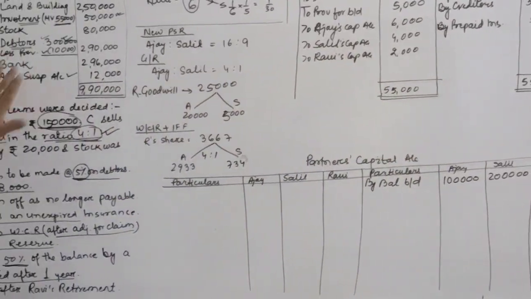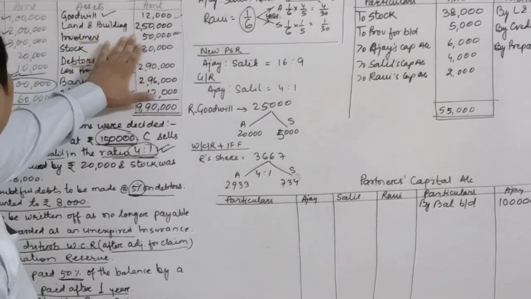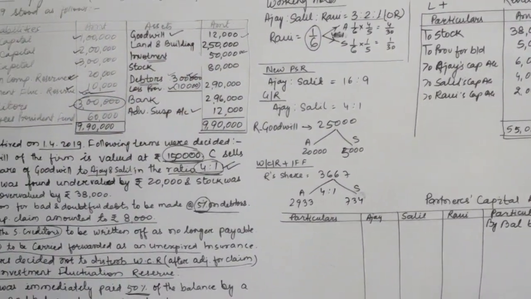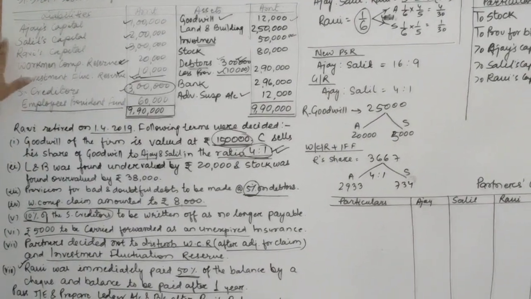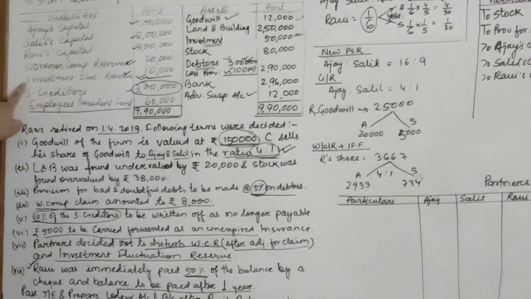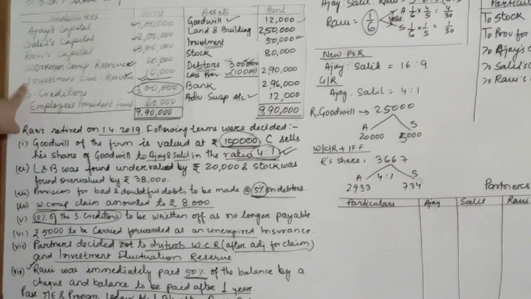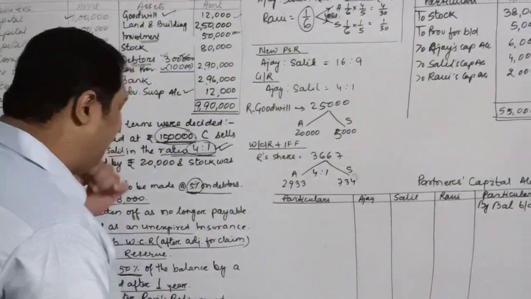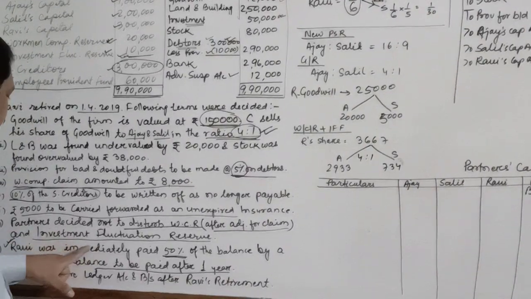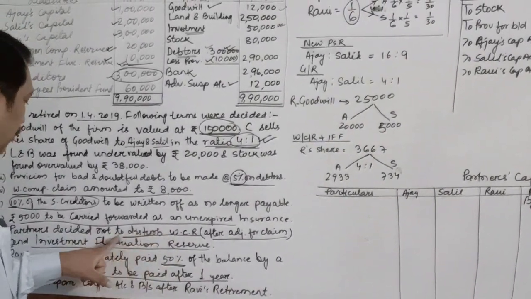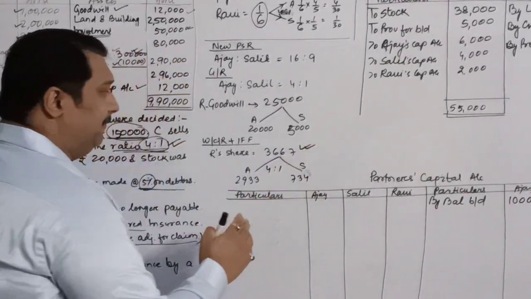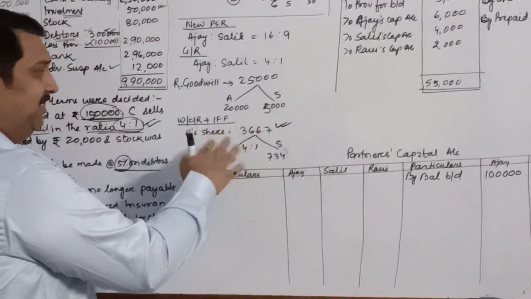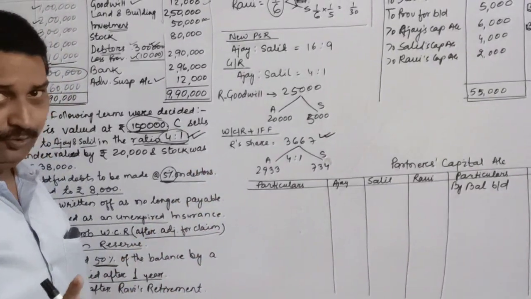Now we will start our adjustment from here. If you see, these three have already been transferred to the capital account. Workmen compensation and investment: for this we had made the adjustment because they wanted to show the same amount in the new balance sheet. They do not want to disturb it. So that is why we had to take out and distribute it in the sacrificing gaining ratio.